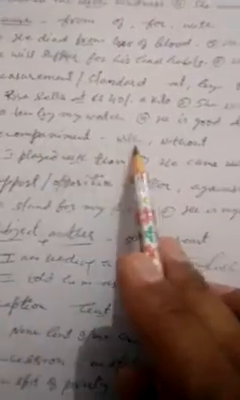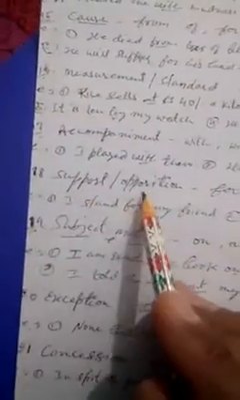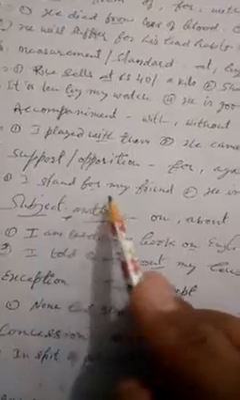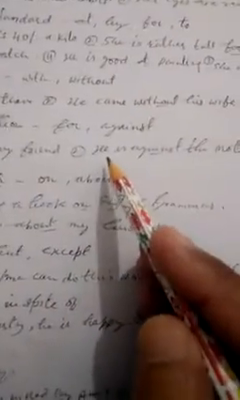In the sense of accompaniment, the prepositions used are with and without. Like, I played with them, or he came without his wife. Prepositions for or against are used in the sense of support or opposition. For example, I stand for my friend, it means I am in support of my friend. Similarly, he is against the motion. Against means opposition.